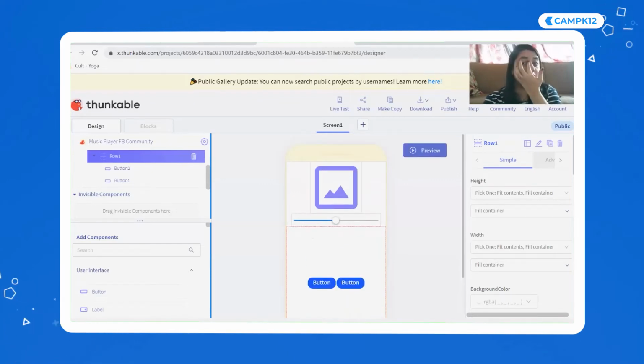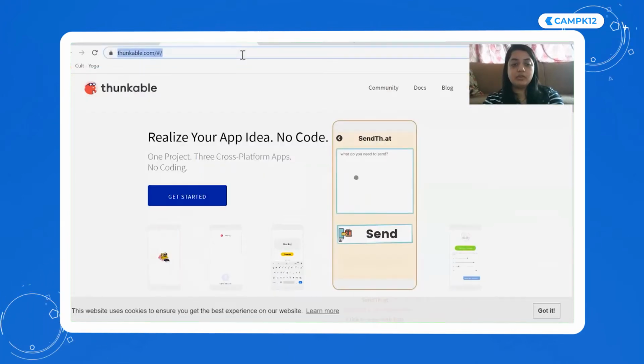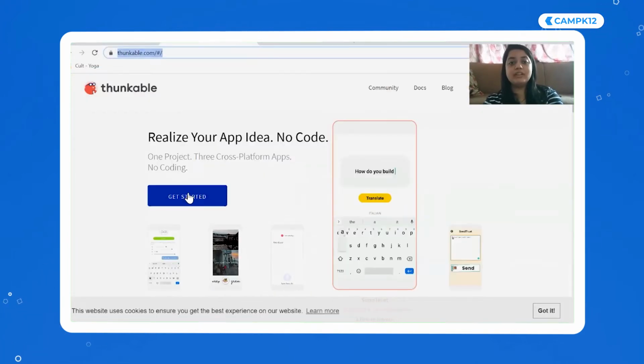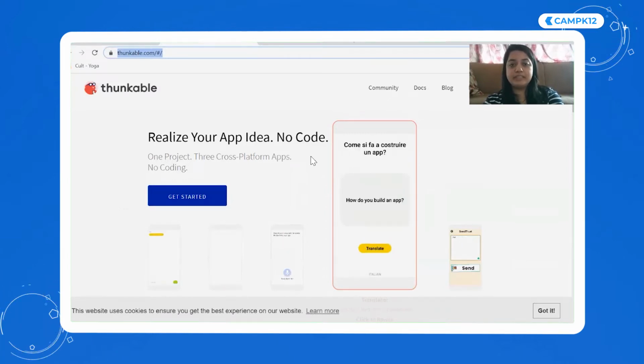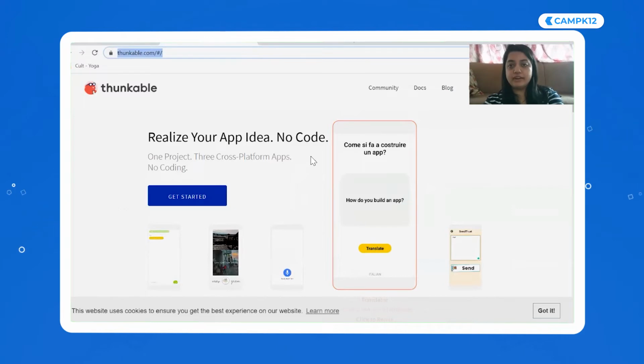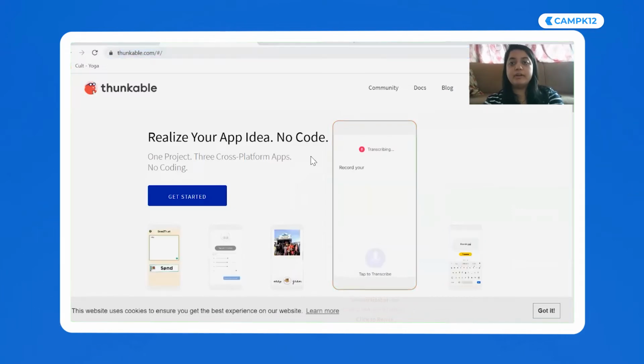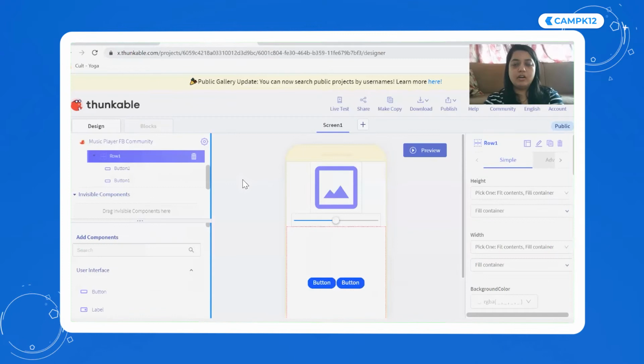Awesome. So guys, I want you guys to quickly go and try this out on your Thunkable. I'm going to give you exactly 2 minutes and I want you guys to go and try it out on your Thunkable so you can actually do it. I'm going to share the link of Thunkable again so you guys can go. Once you're here, please click on Get Started. Okay, and if you have any doubts, then message me. But first, I'm going to share the link for everyone to get, and then I'm going to open up the chat in 2 minutes. Okay, awesome.